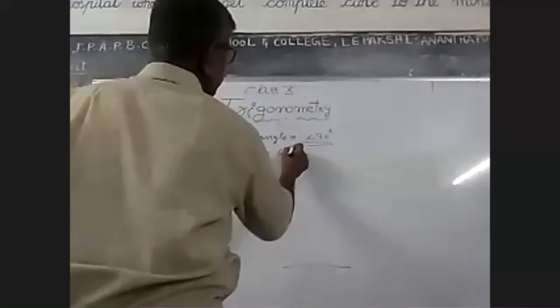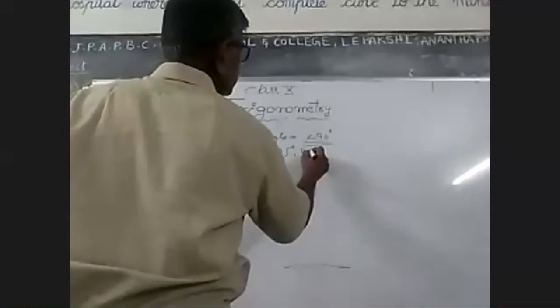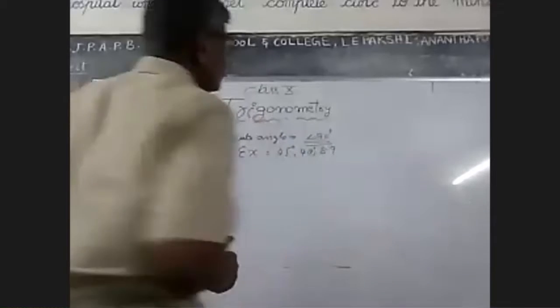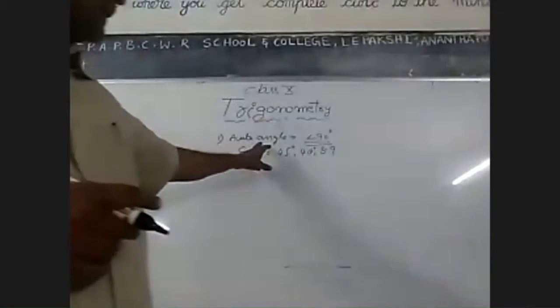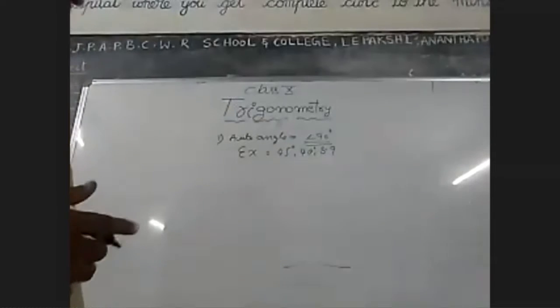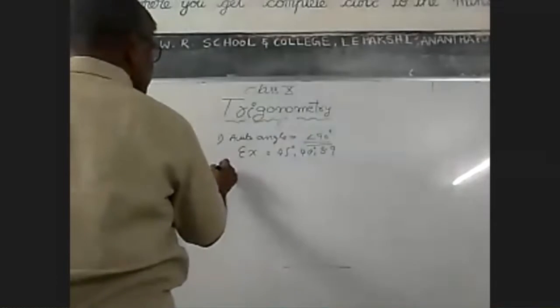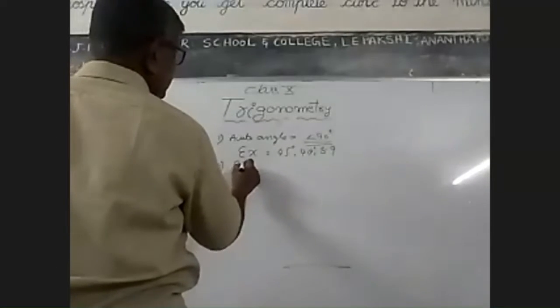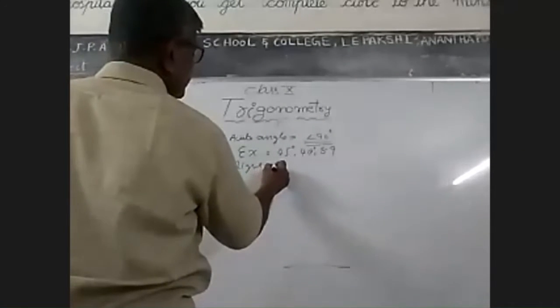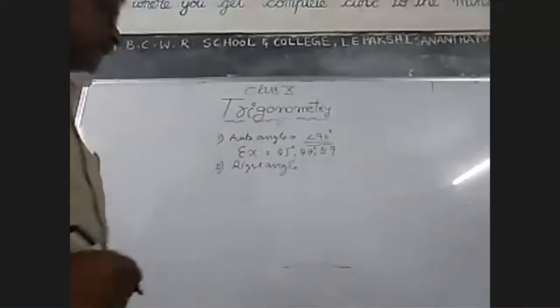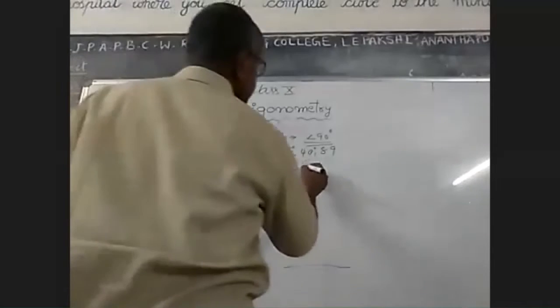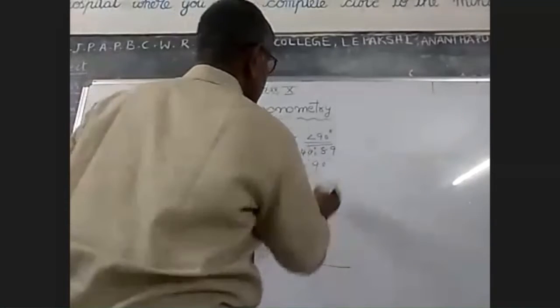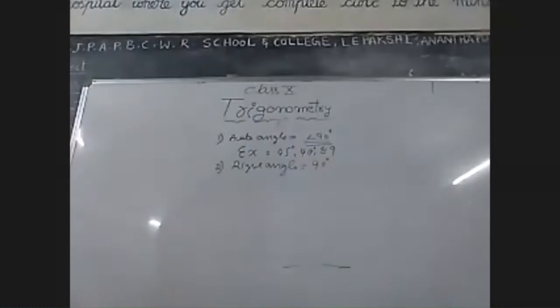Example 45 degrees, 40 degrees, 89 degrees, like that. Next, right angle. 90 degrees is called right angle.